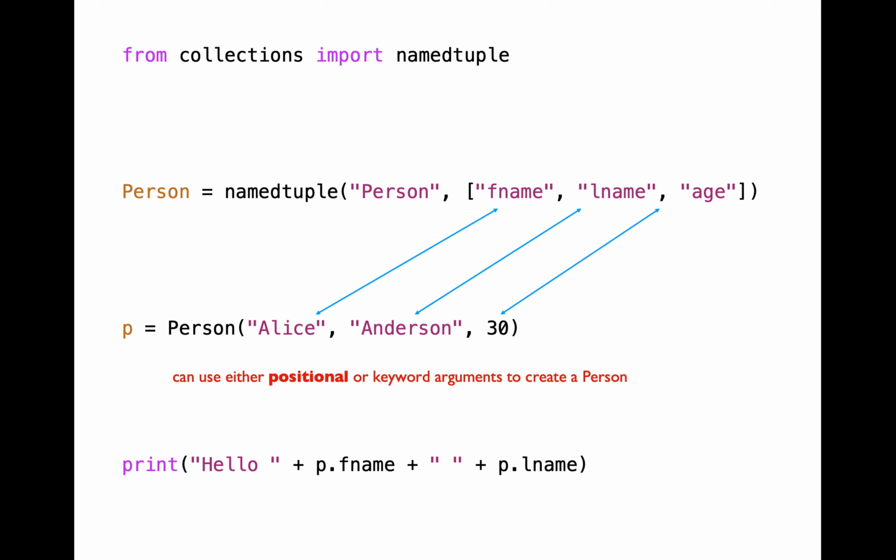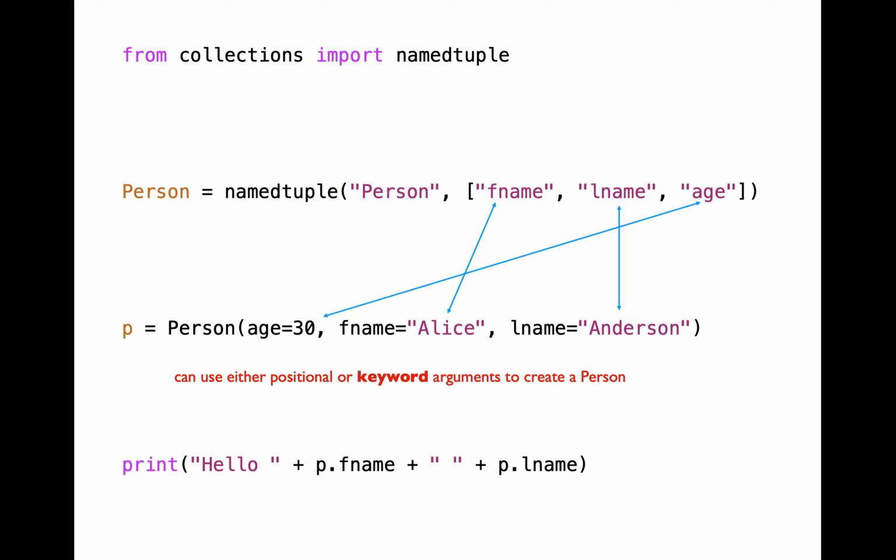The first one is by using positional arguments, which is going to line up the arguments against the corresponding attributes. The second is going to be via keyword arguments. Recall that when you use keyword arguments, you can use any sort of ordering for the arguments. So you'll have to use the same syntax just like you will use for a regular function call. You need to say age equal to some value, fname equal to some value, and so on.